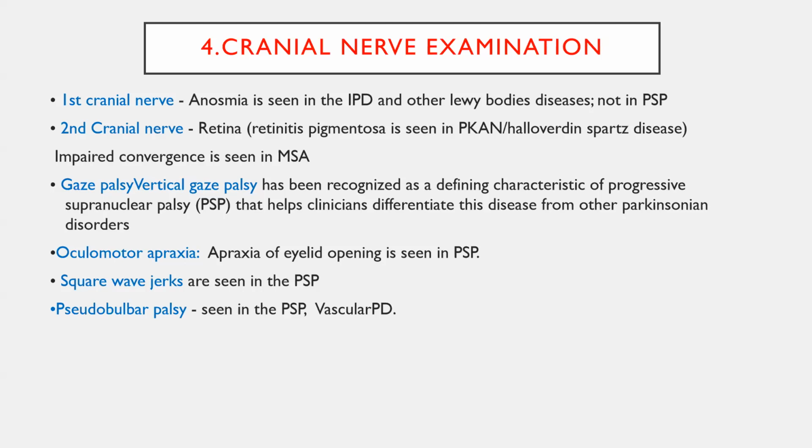Impaired convergence will be seen in multiple system atrophy. Vertical gaze palsies will be seen in progressive supranuclear palsy. Oculomotor apraxia, again PSP. Square wave jerks are brief jerky movements in the horizontal direction whenever the patient focuses on a particular object. These spontaneous jerky movements are most commonly seen in progressive supranuclear palsy. I have videos of these; I will show them after the class. Next is pseudobulbar palsy. It can be seen in PSP and vascular Parkinson's.